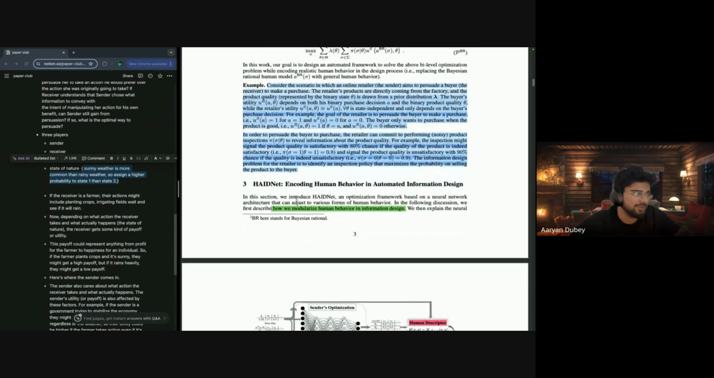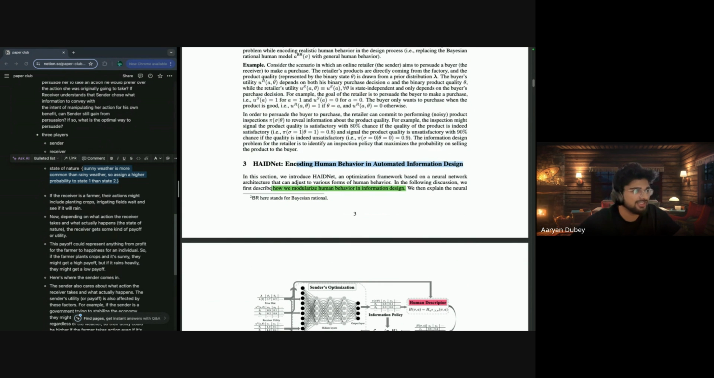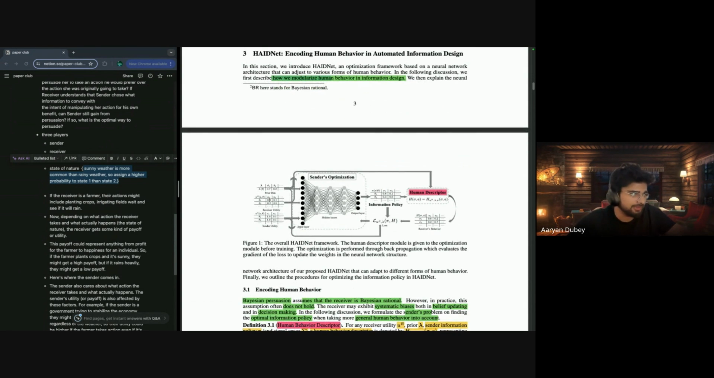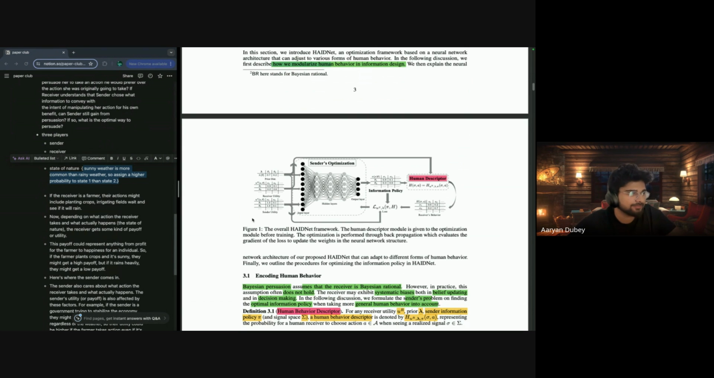What's the main algorithm? It is HAIDNet, encoding human behavior and automated information design. It generally describes how we model human behavior in information design. So I'm going to explain this algorithm a little bit here. This is the sender utility. This is the receiver utility. This is the particular action based on a particular state. This is the prior distribution. Like, what's the prior assumption? Okay, it will rain, it will not rain, or something like that. It could be anything. So the prior distribution is the probability that has already been assumed.